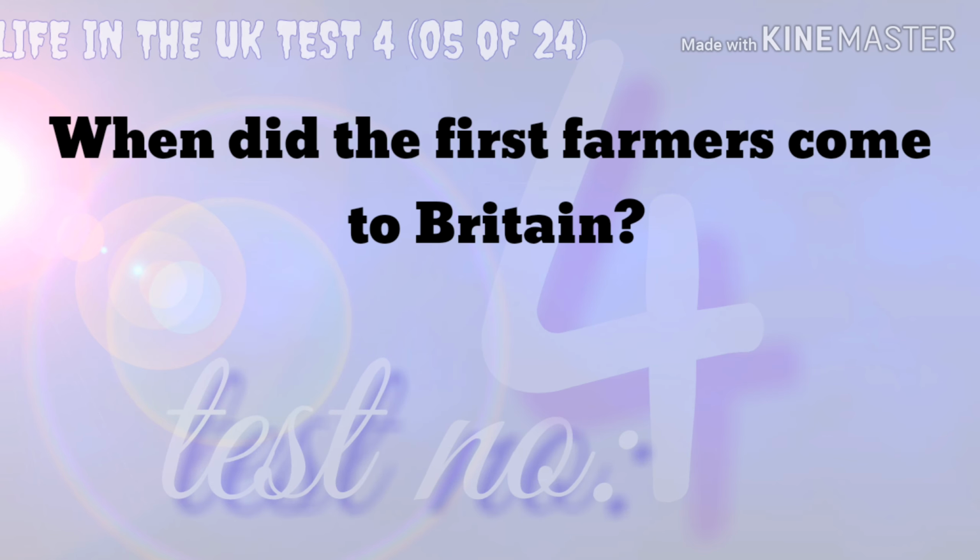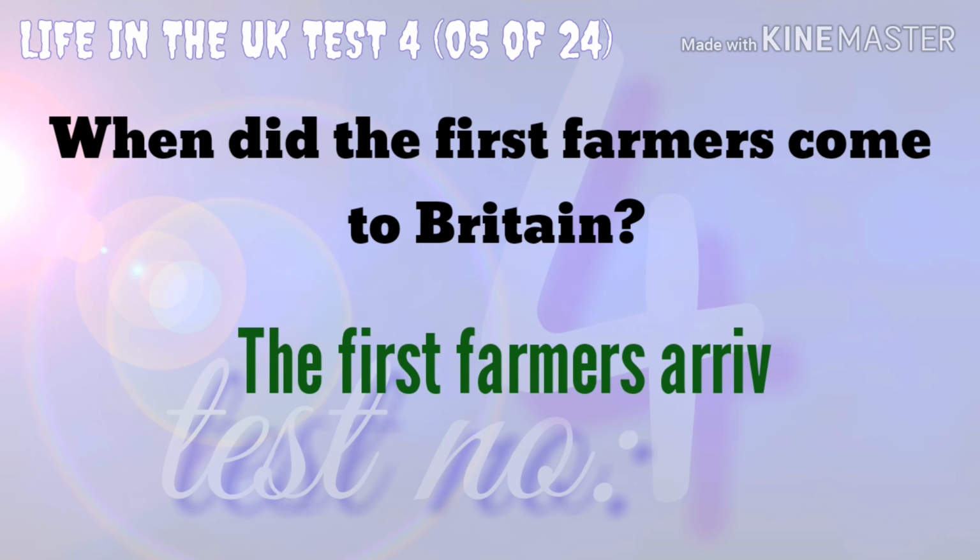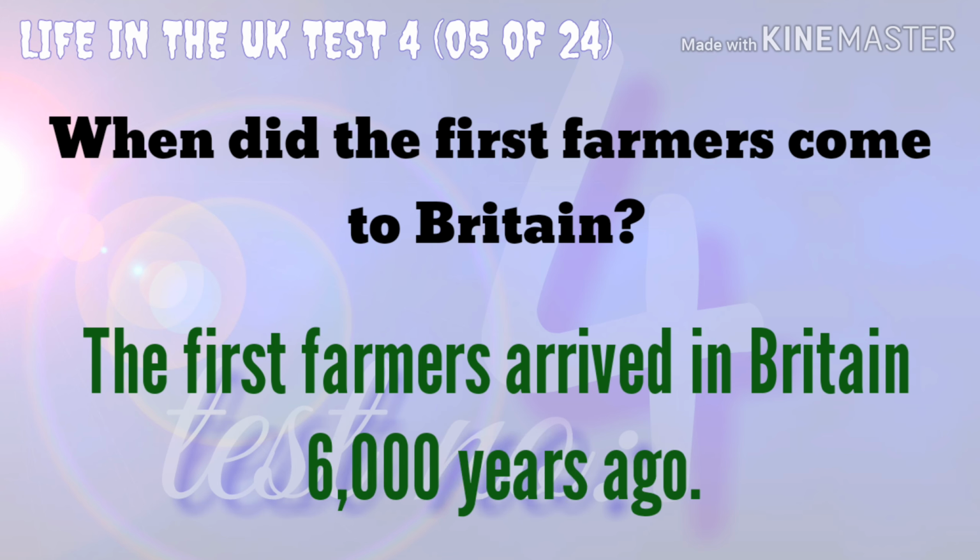When did the first farmers come to Britain? 10,000 years ago, 6,000 years ago, 15,000 years ago, or 2,000 years ago. The correct answer is the first farmers arrived in Britain 6,000 years ago.